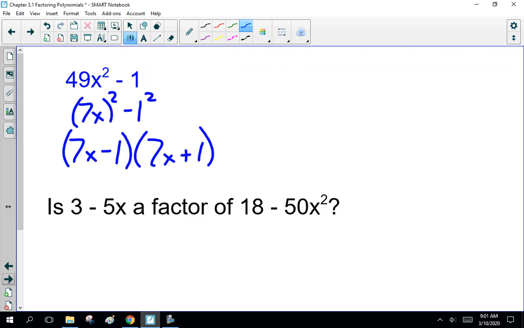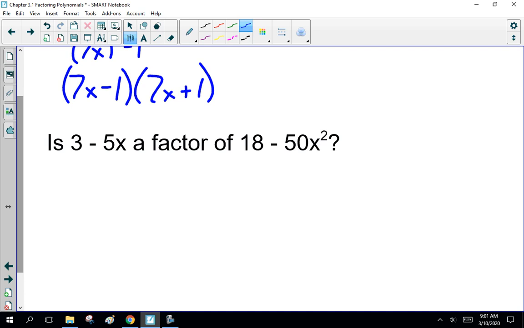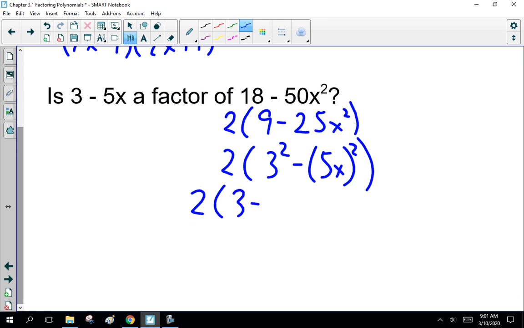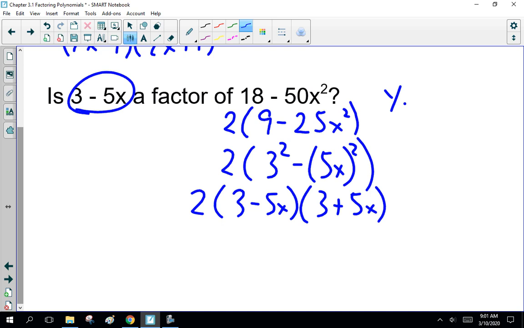So, is there a number we can factor out of 18 and 50? Well, I think so, because that's 2 times 9 minus 25x squared. And now you've got a difference of squares. What are the squares? 3 squared minus 5x squared. 3 minus 5x times 3 plus 5x. 3 minus 5x. Yes, it's a factor. Okay.